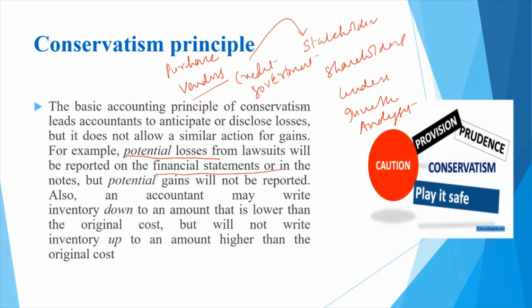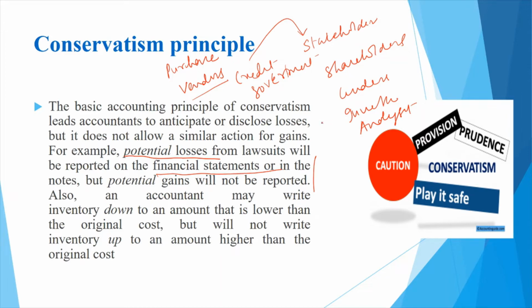However, if you are expecting a potential gain, or anticipating that there will be some gains in the future, they need not be reported. You're not supposed to report any possible gains which may or may not happen. But if there is a possible loss, then those things need to be reported.